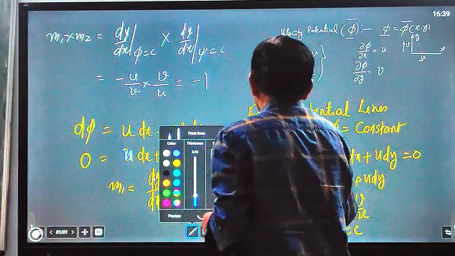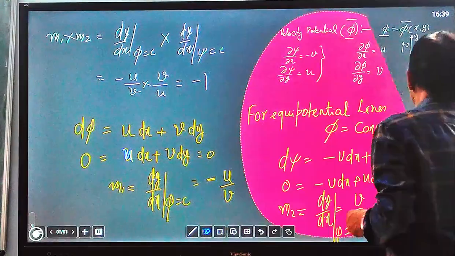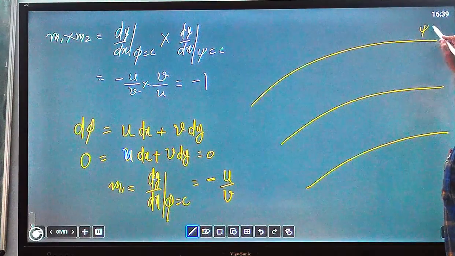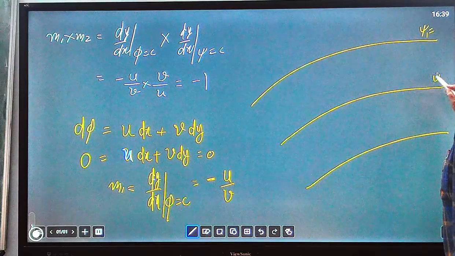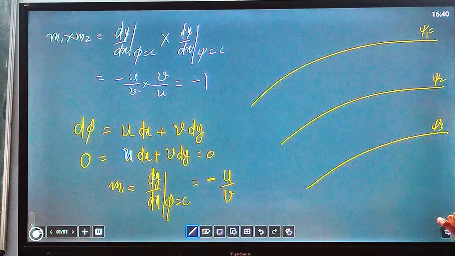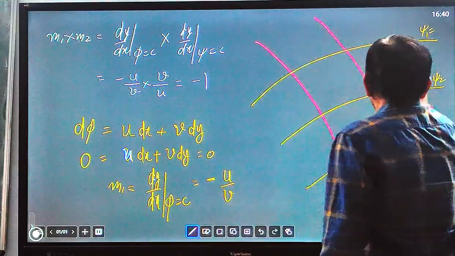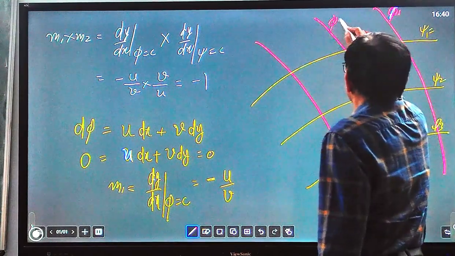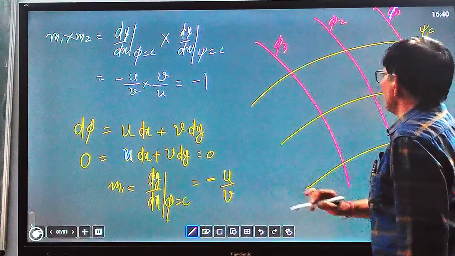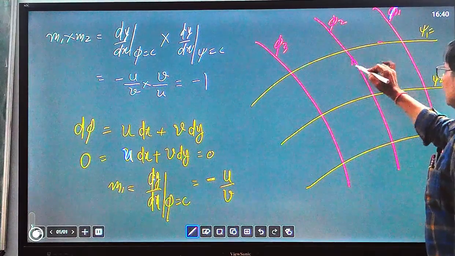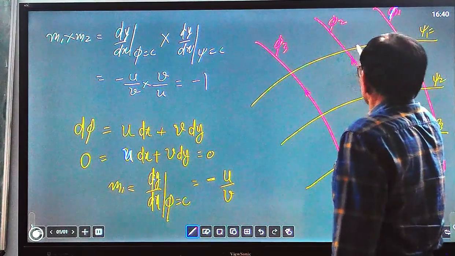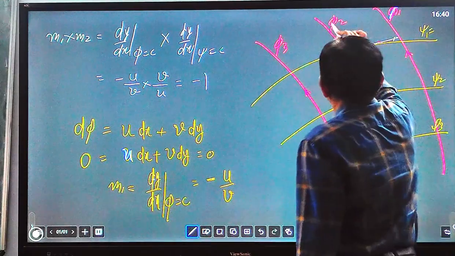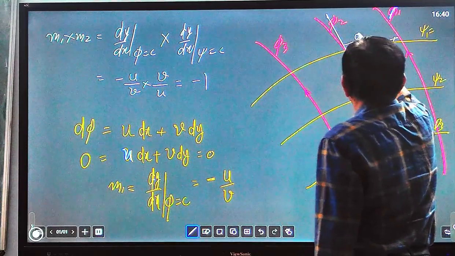So we can show this orthogonality in a graph. Suppose these are stream lines psi equal to psi 1, psi 2 and psi 3, and these are equipotential lines phi 1, phi 2, phi 3. When we take the slope of this line and the slope of this line, both will intersect at 90 degrees.